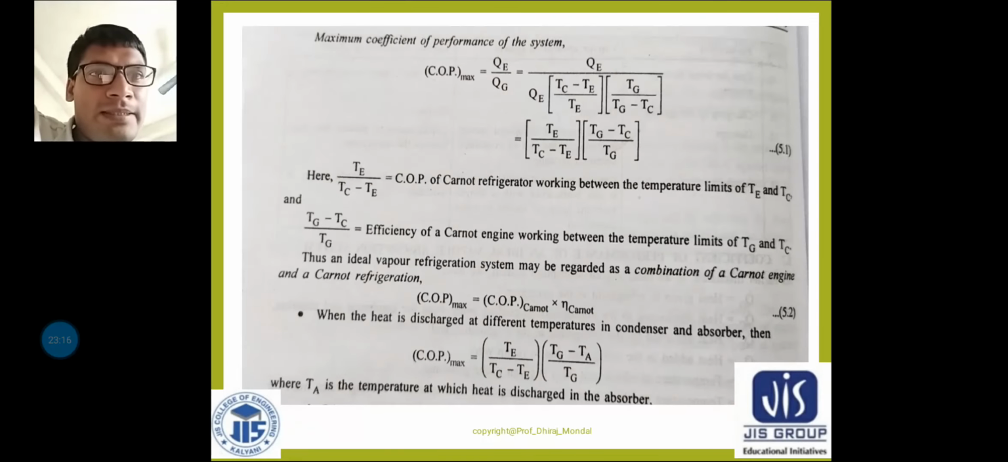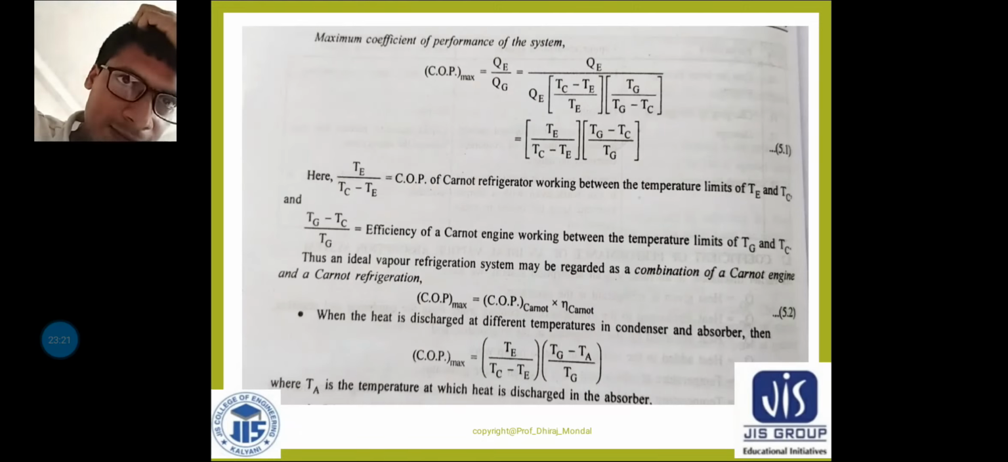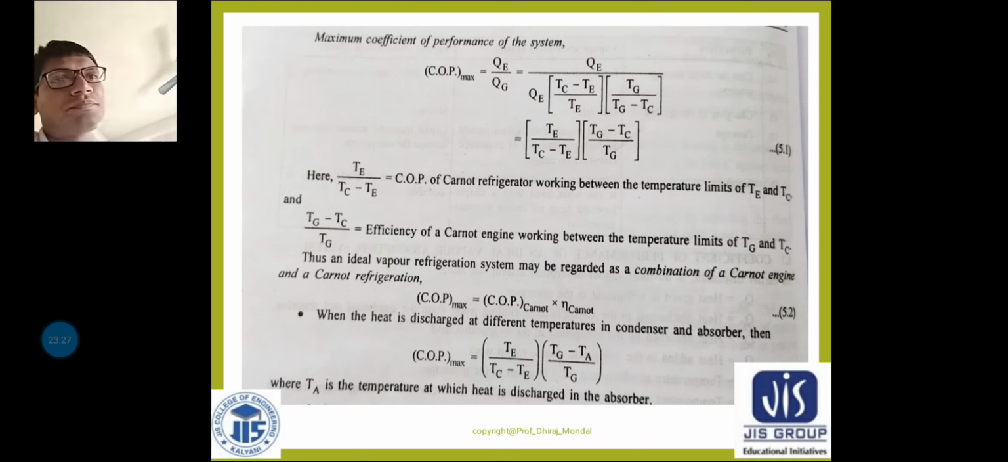Now we have to find out the maximum coefficient of performance of the system. What is the maximum coefficient of performance of the system? Maximum coefficient of performance means QE by QG, and we are assuming there is not any kind of pump work and anything else. That means we are assuming that only QG amount of heat is given, and the effect that we are getting is QE. So QE is the heat extracted in the evaporator, and QG is the heat given to the generator.